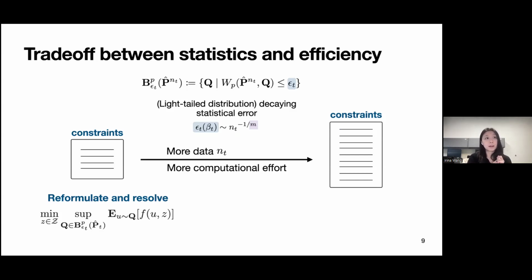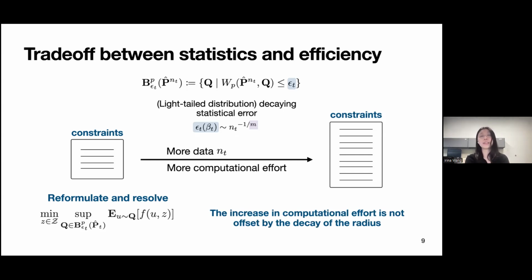So the problem is this. In the setting where we're getting new data over time, we want to continuously reformulate and resolve this problem. When we have a new realization of the data, we add additional constraints to this problem. And when we have this mixed integer formulation, adding these constraints and reformulating the problem itself could take a lot of time, not to mention solving this problem.